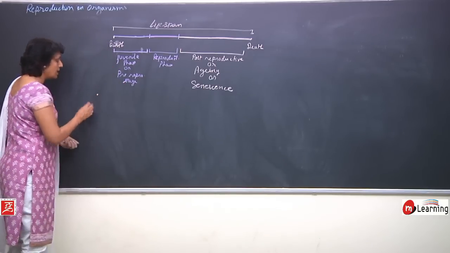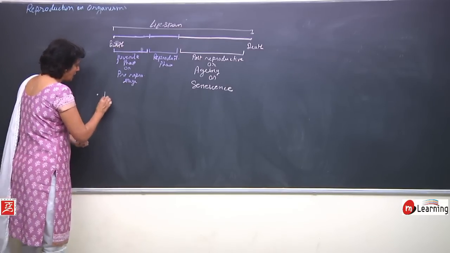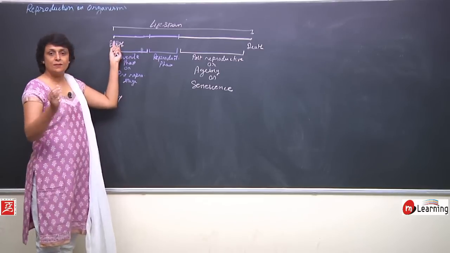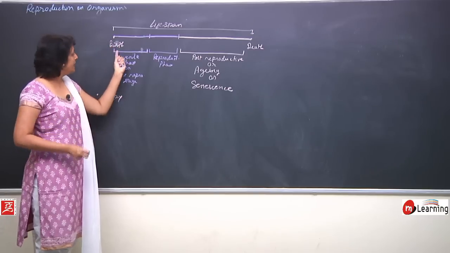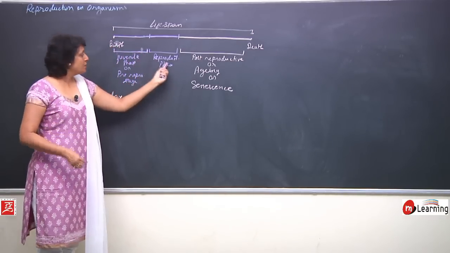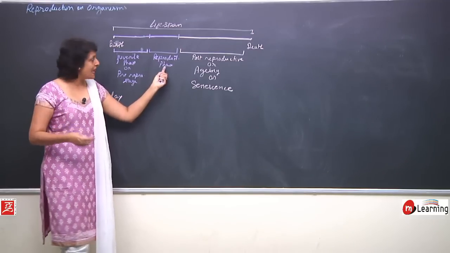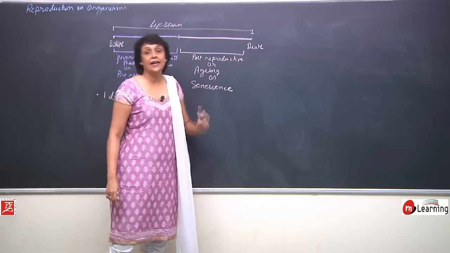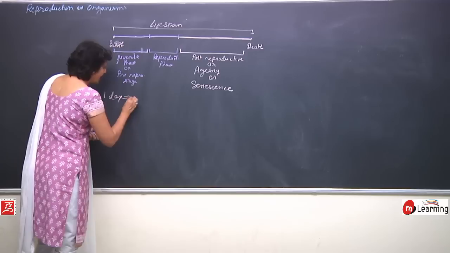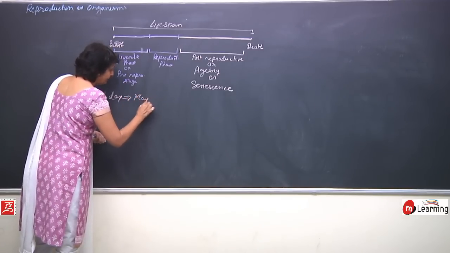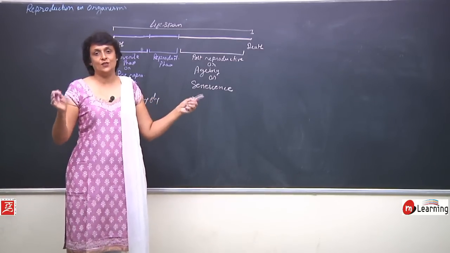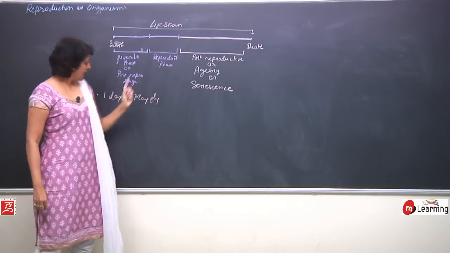The smallest lifespan is of 24 hours or 1 day. That means in 1 day, the organism hatches out of the egg, passes through the juvenile phase where its organs develop, comes into the reproductive phase, reproduces, lays eggs, undergoes aging and dies. Everything happens in 24 hours, 1 day. A lifespan of 1 day has been reported in mayfly. So, in 24 hours, it goes through all the phases of lifespan.